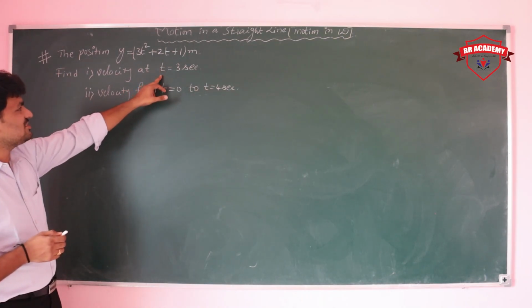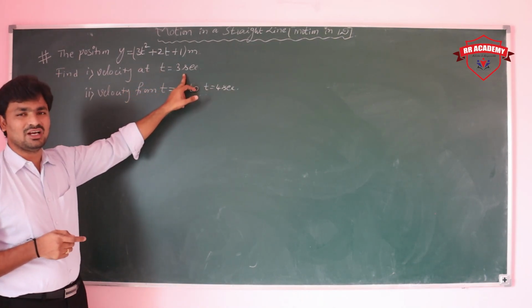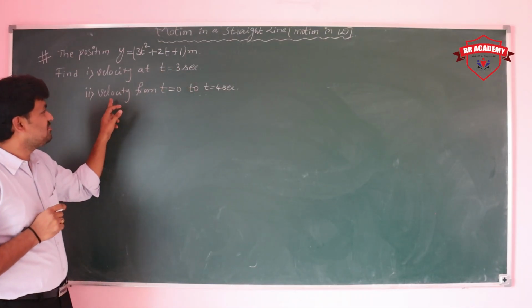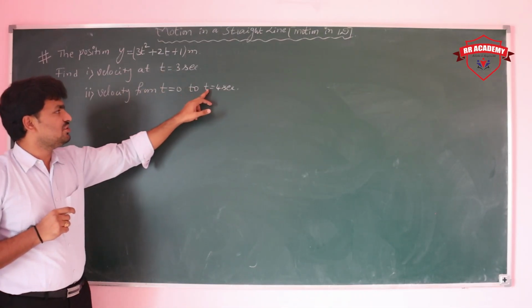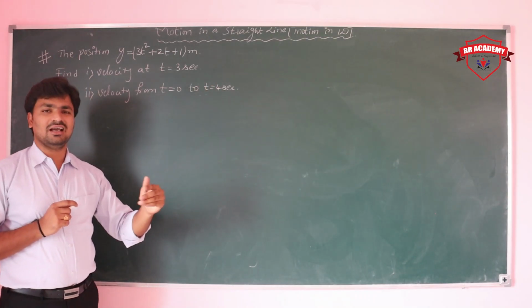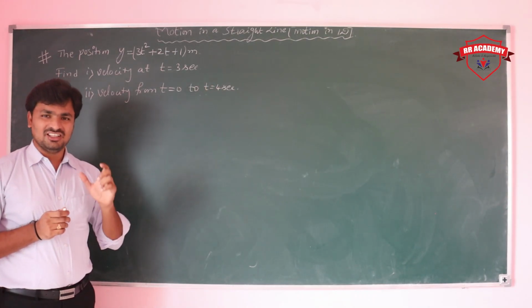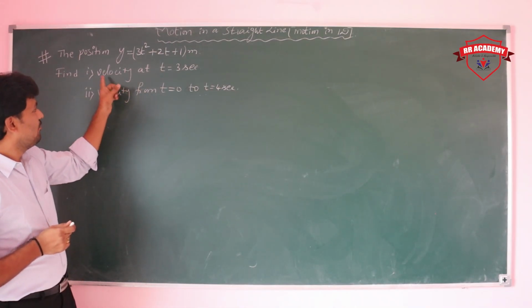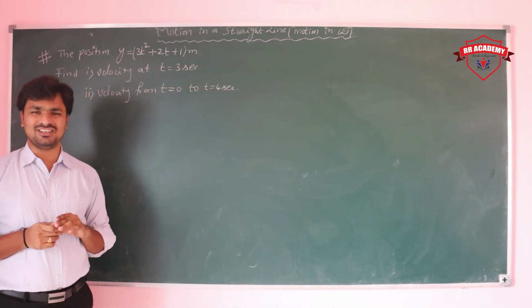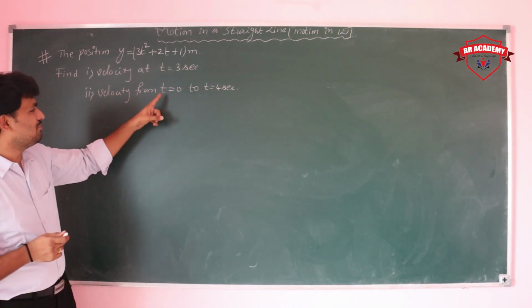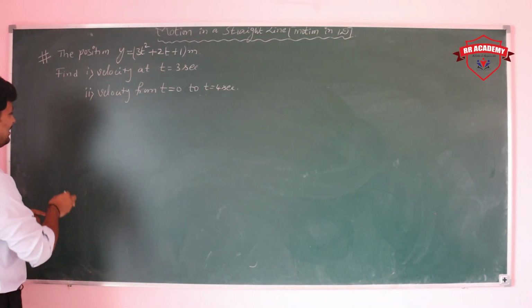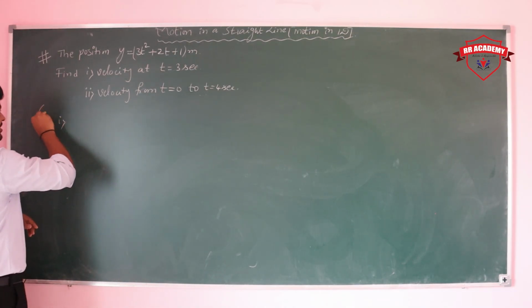This is a velocity at a particular instant of time, instantaneous velocity. And this is velocity from t is equal to 0 to 4 seconds, which means total time, nothing but average. You have to understand that by seeing the problem. First, velocity at t is equal to 3 seconds, and velocity from t is equal to 0 to 4 seconds. So first we will solve that instantaneous velocity condition.